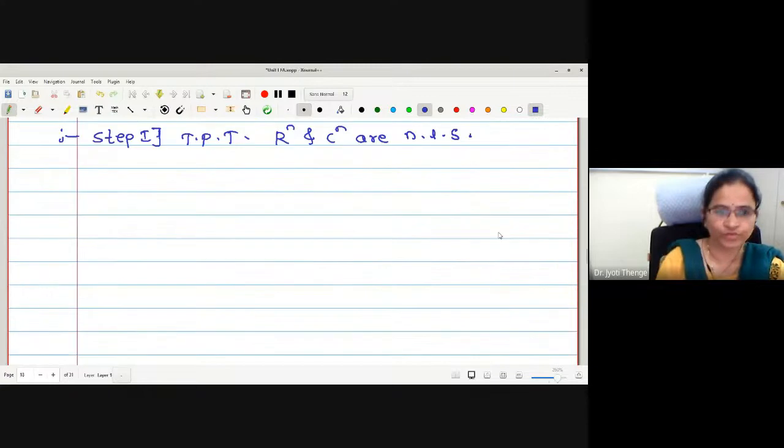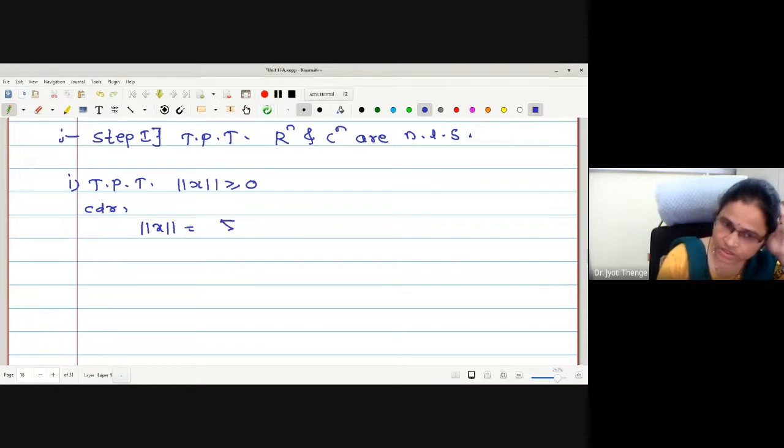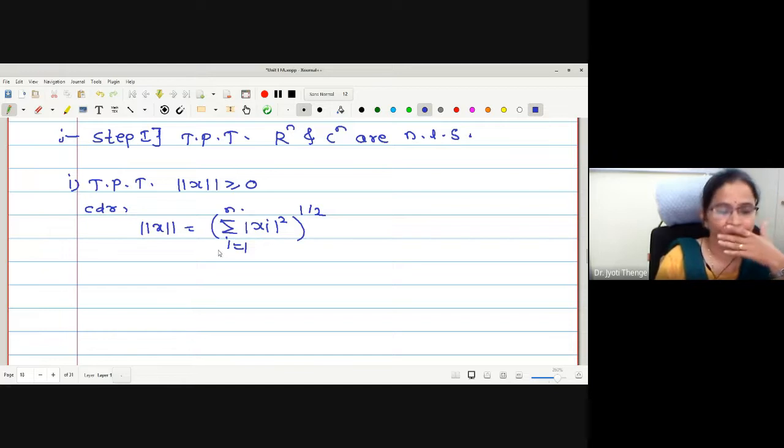Let us go on verifying. Let us verify the 4 conditions again, quickly. What I wanted to prove in the first one is norm x is greater than or equal to 0. Consider what norm x is given to us: summation mod xi square raised to half, summation i equals 1 to n. What's the nature then? What is the nature of this bracketed quantity? What about mod xi?